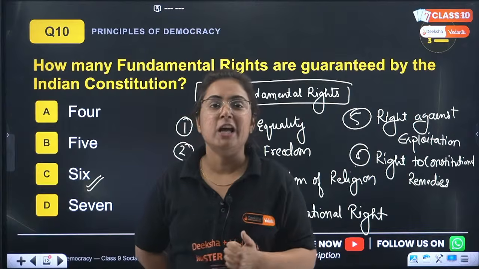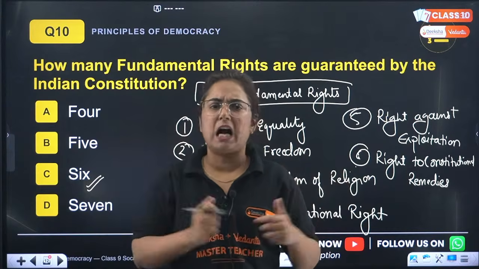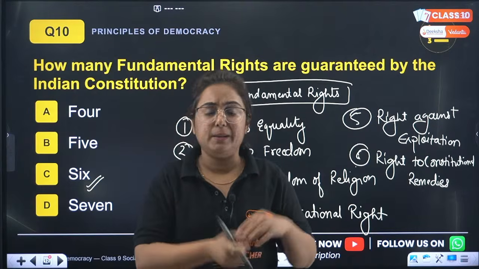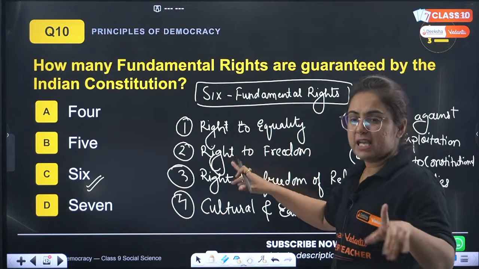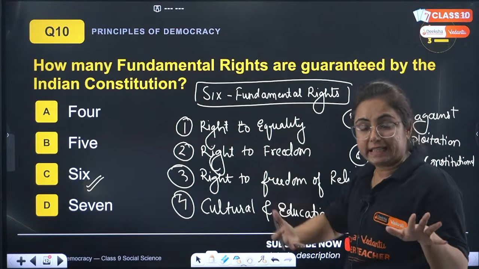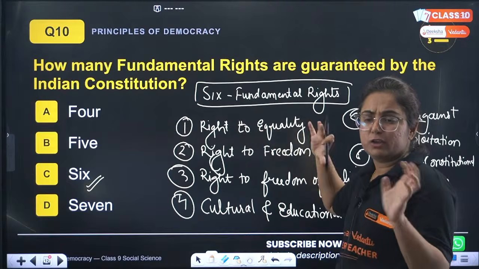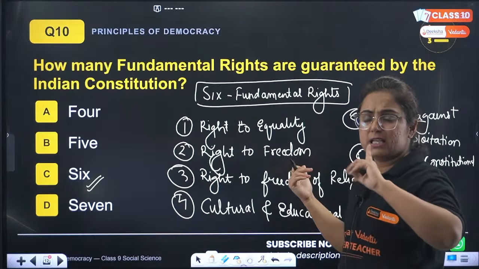That's very great. So beta, it starts from article 12 till 32. However, 12 and 13 are the introductory articles. Basically, majorly it starts from article 14. So article 14, 15, 16, 17, 18 talks about what? Equality. Then freedom 19 to 22, against exploitation 23 and 24.